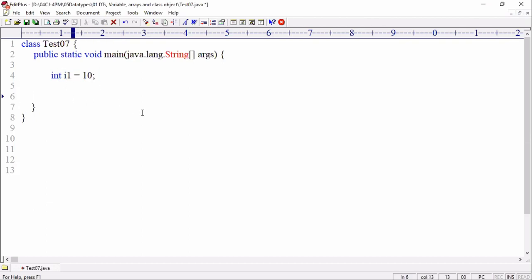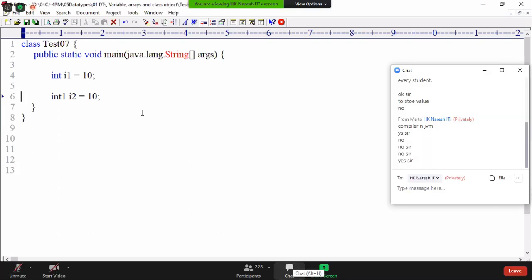Okay, let us try to test. I have written int i = 10. Okay, one minute. Let me take int 1 i2. I'm writing int 1 i2 equal to a. Is it allowed? Compiler allowed or not allowed? The compiler doesn't allow it. It is throwing an error. Anybody can guess what the compile time error is?